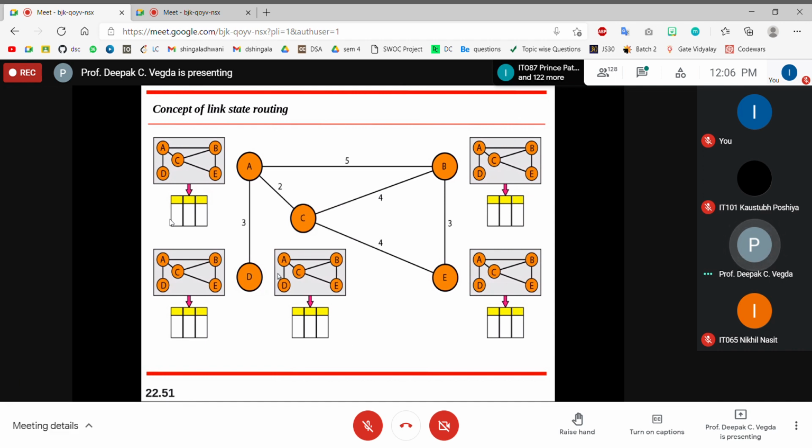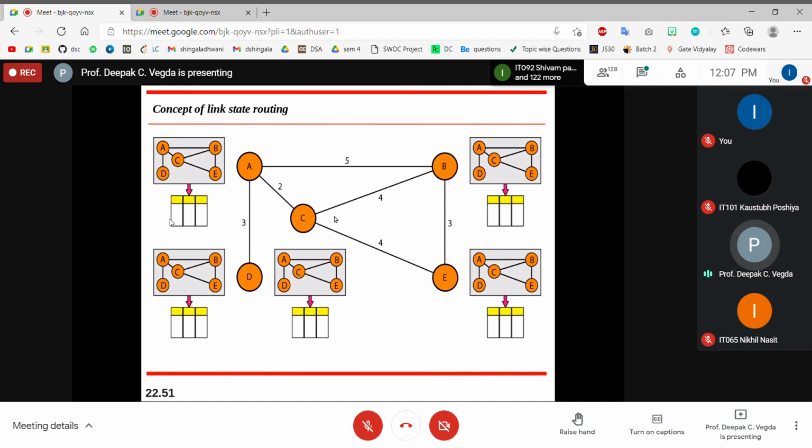Other than this, the extra thing you have is the cost metric, that is, how each and every node is connected with a cost. See, in distance vector routing protocol, the same cost we have taken. Doesn't mean that we are only taking distance.